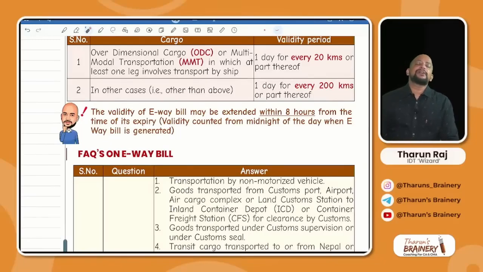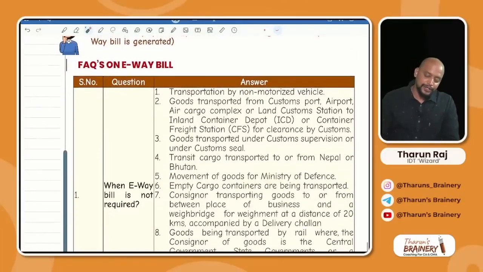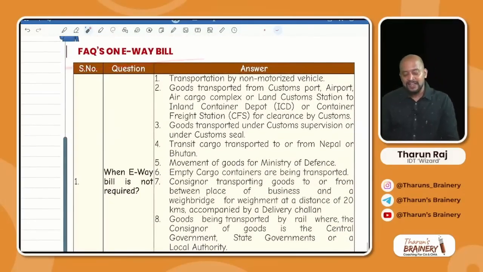For example, the e-way bill validity expired on the 4th day. So thereafter, what is the time limit within which it should be extended? The validity of the e-way bill may be extended within 8 hours from the time of its expiry. So whenever it expires, from there within 8 hours, it needs to be extended. Then, let us look into some FAQs on e-way bill.